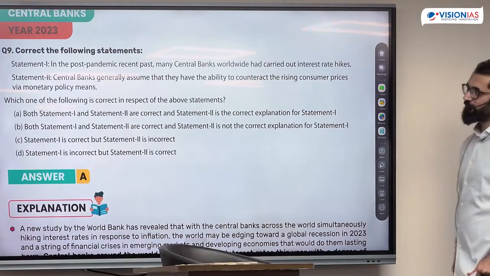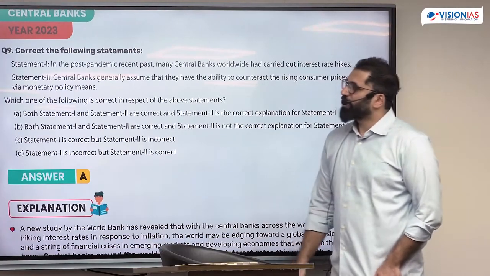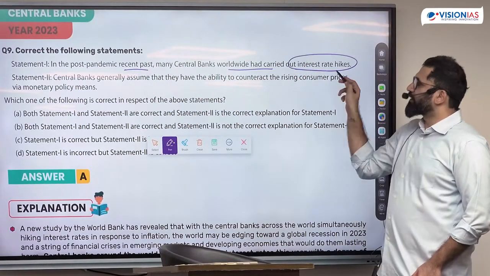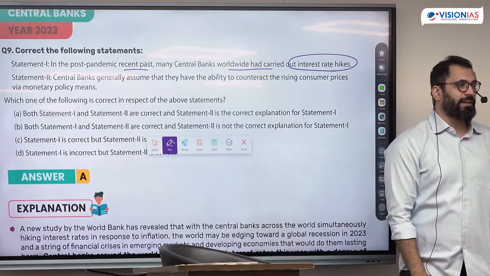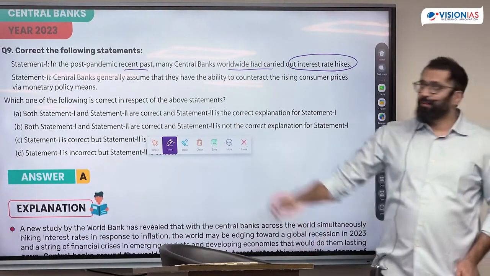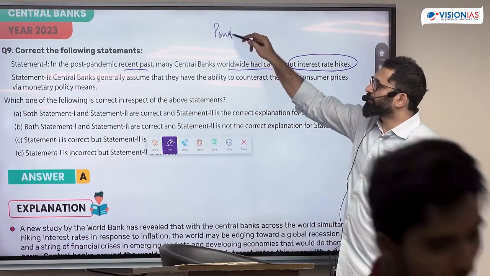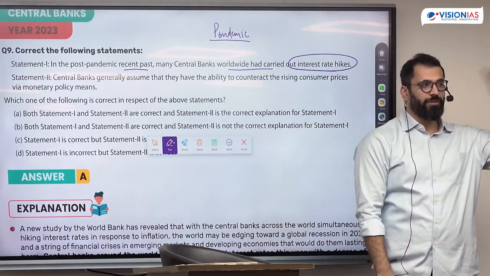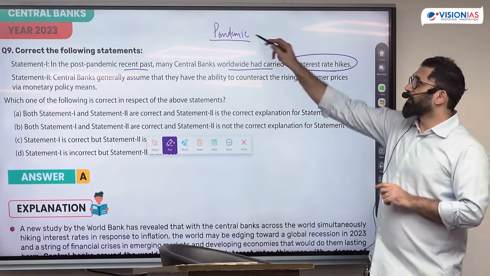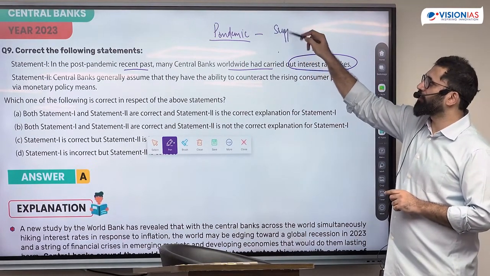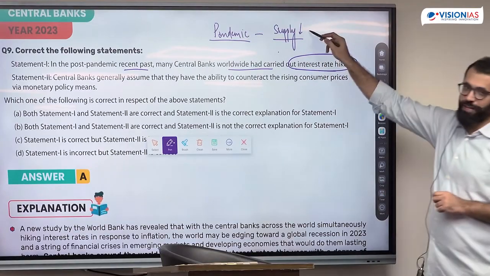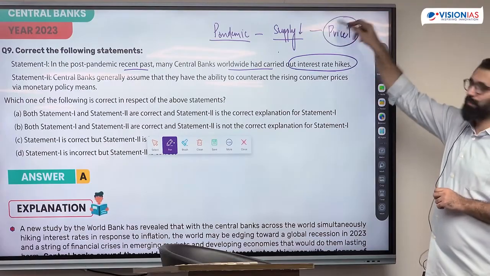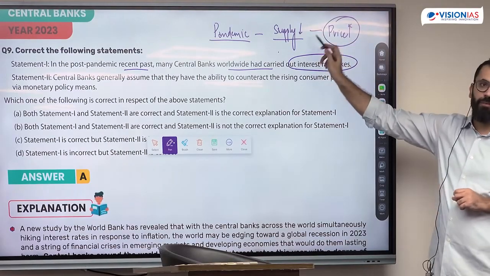Question from the current affairs, though it is a basic question. In post-pandemic recent past, many central banks carried out interest rate hikes. Why did the banks carry out interest rate hikes? Because what happened in the pandemic? What is one thing that happened in the pandemic throughout the world? There was a shortage of supply. If supply reduces, what happens to price? And if prices in general rise, what do the central banks do?